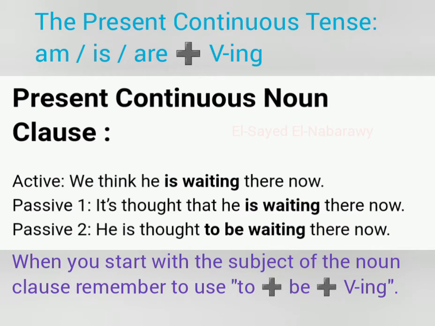Present continuous noun clause. Present continuous is am, is, are plus verb ing. We think he is waiting there now. It's thought that he is waiting there now. Very easy: he is thought to be waiting there now. So when it's present continuous, remember to use what? To be plus verb ing. Why do we use to be plus verb ing here? Because we have a present continuous noun clause.